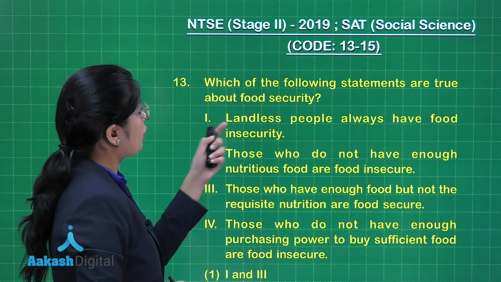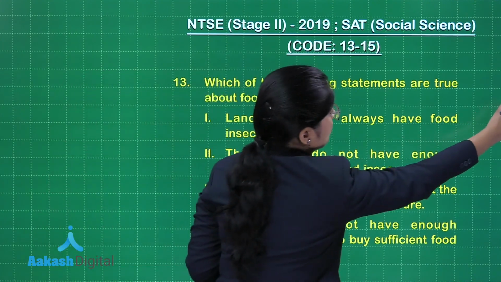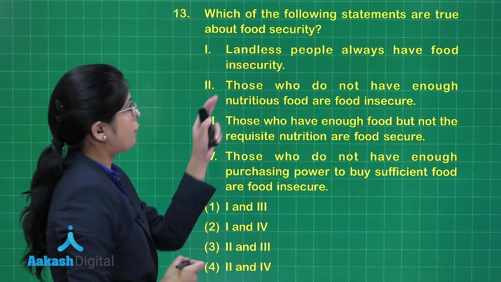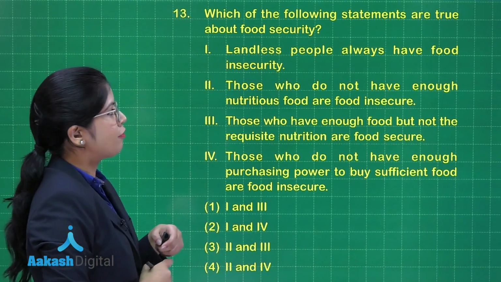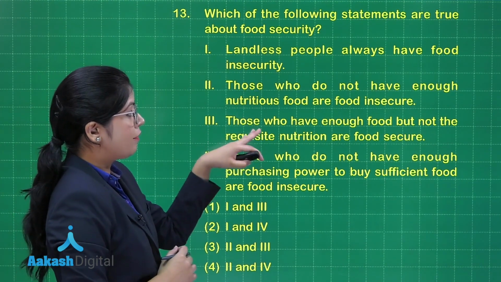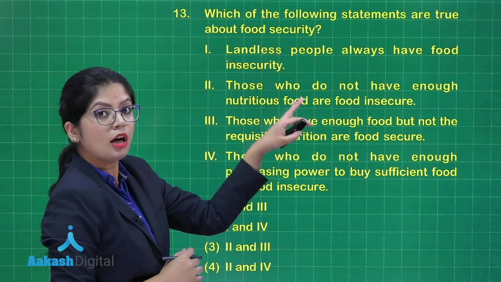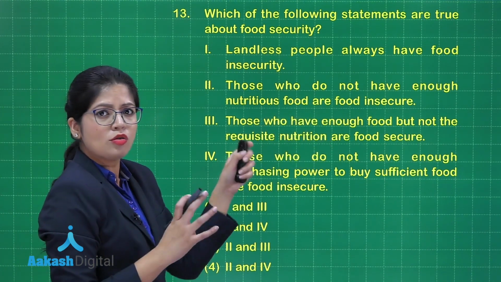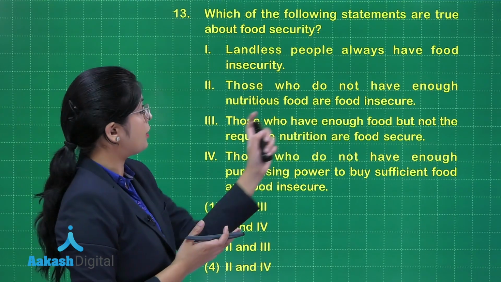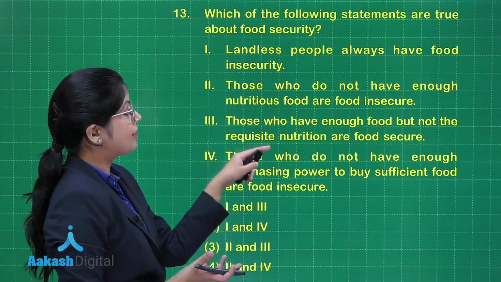It says which of the following statements are true about food security. Now when I look at the given set of statements, we notice that the first one says landless people always have food insecurity. Absolutely correct. Now moving to 2 and 3, we notice it talks about how those who do not have enough nutritious food are food insecure, which is not related to food insecurity. Those who have enough food but not the requisite nutrition, again not related to food insecurity, and therefore both of them become wrong.